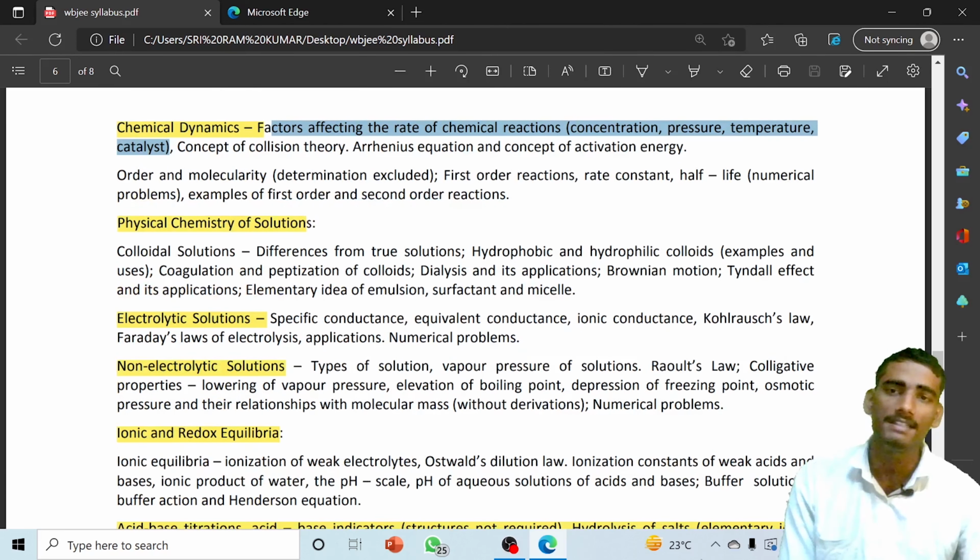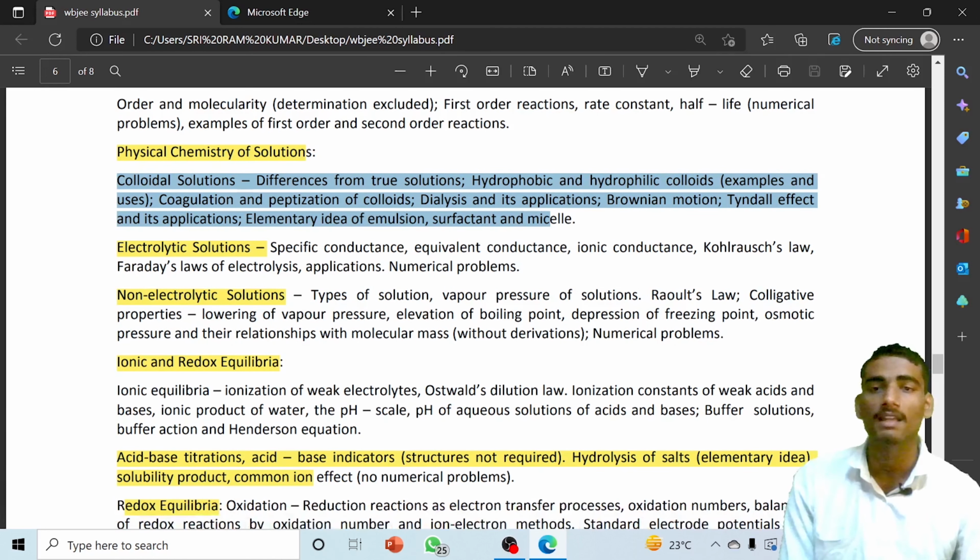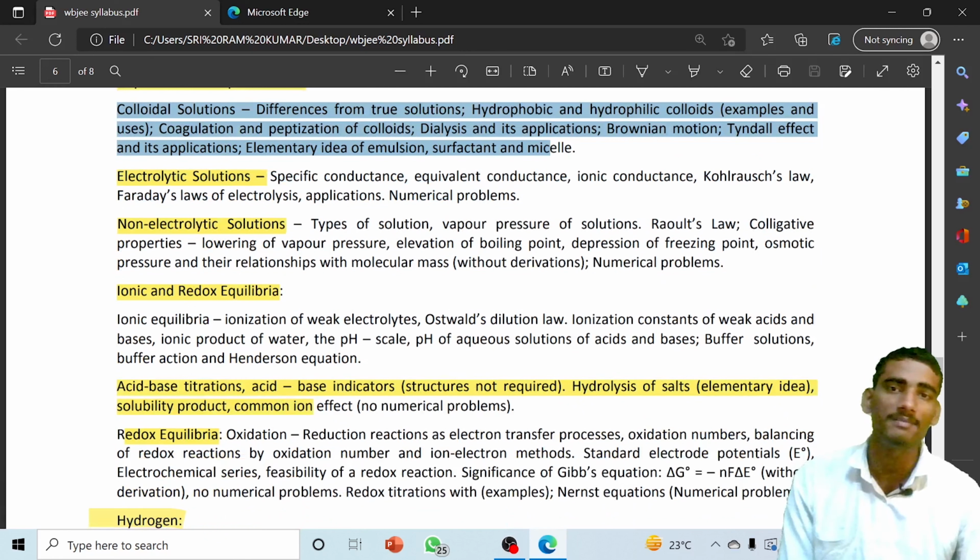Next, from physical chemistry and solutions, you have to study the colloidal solution, and its difference from a true solution. Hydrophobic, hydrophilic, these are the terms you have to study with structure. Then from the electrolytic solution, that is specific conductance, equivalent conductance, ionic conductance, Kohlrausch's law, and all things you have to study.